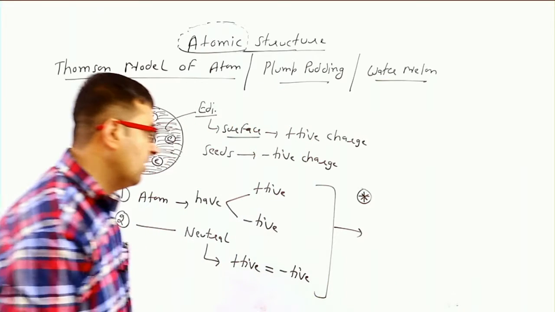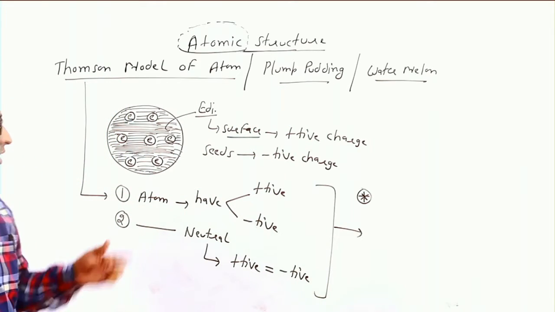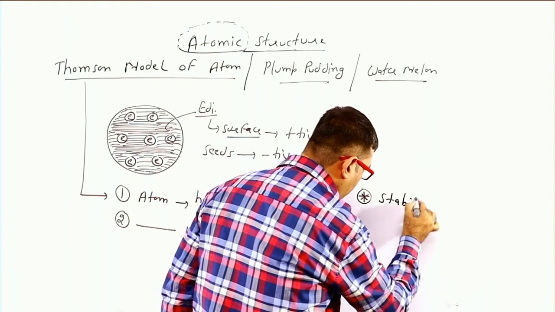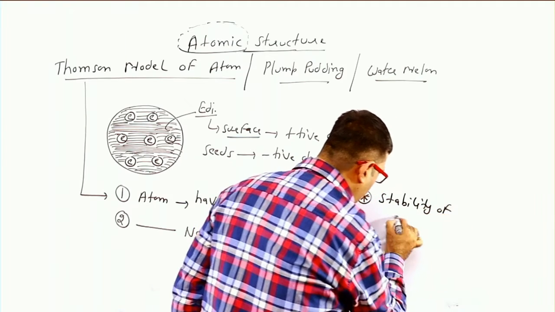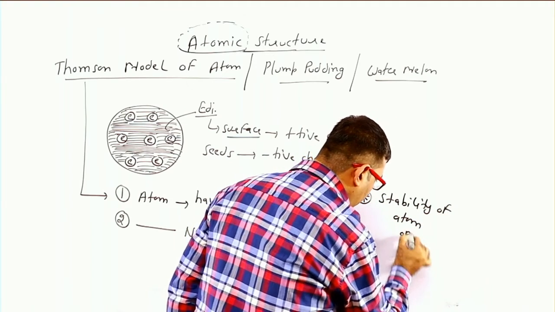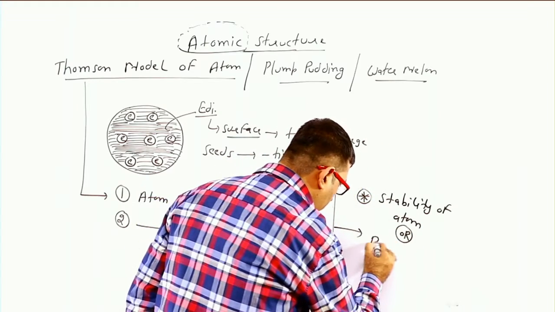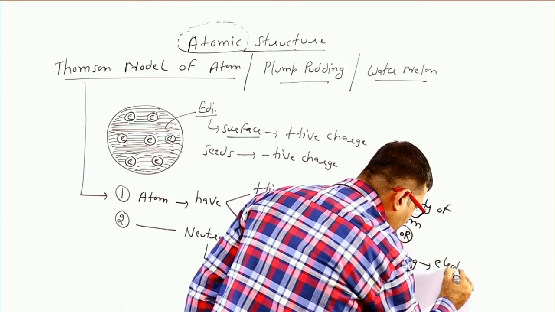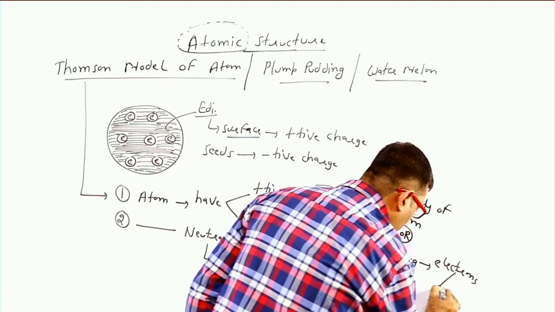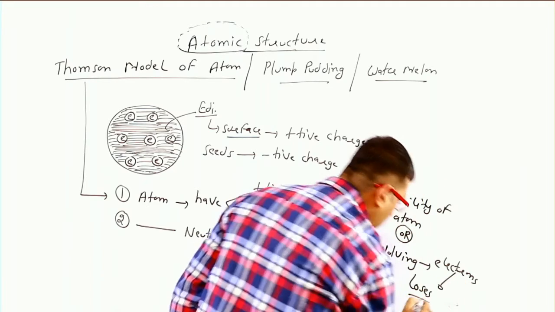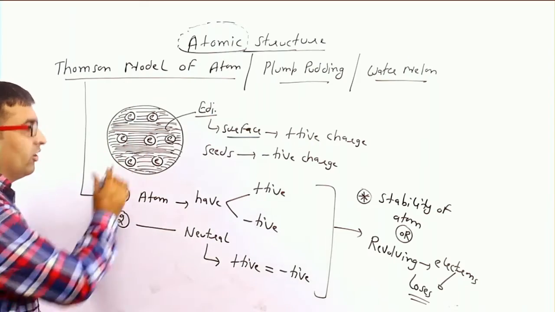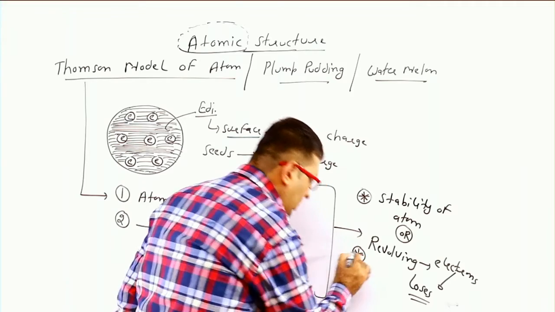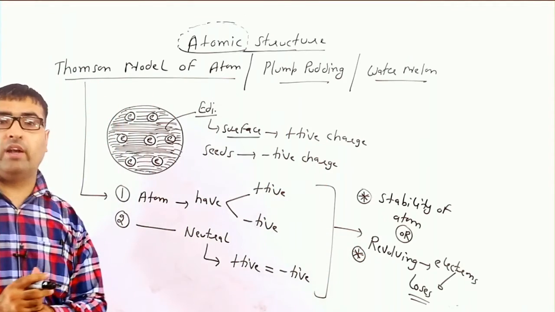Thomson could not say anything about the stability of atom, or you can say, after revolving, electrons lose their speed, but they do not jump into the nucleus. So this is the main limitation of Thomson model of atom.